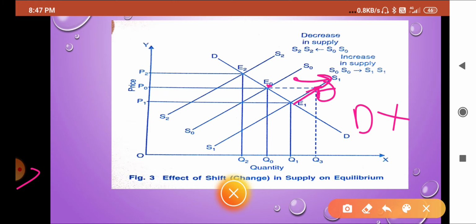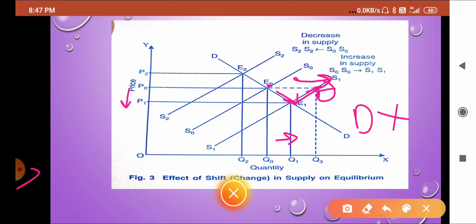There is no possibility of equilibrium because demand is not there. So excess supply will decrease the price of the commodity, and price will fall and come down to P1. And when the price comes down, demand will increase. Why will demand increase? Because the law of demand states that the lower the price, the higher the demand. So we can see that the new equilibrium is at E1, where price is decreasing and equilibrium quantity is increasing. That is the shift from here to here.